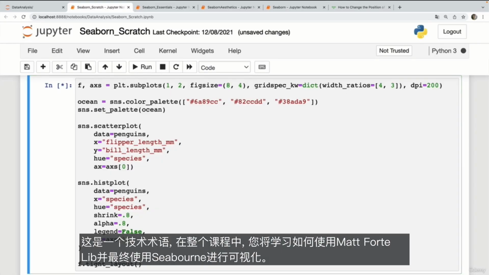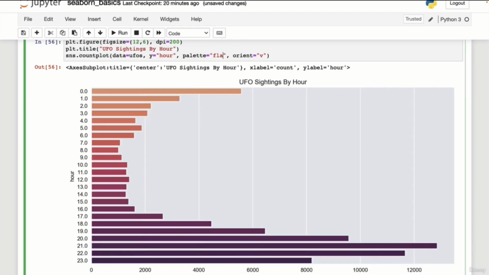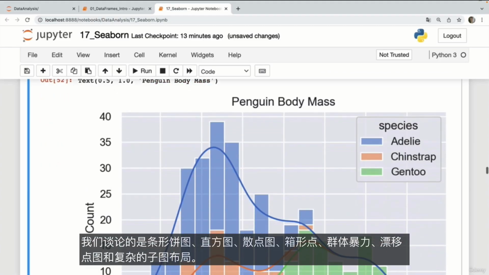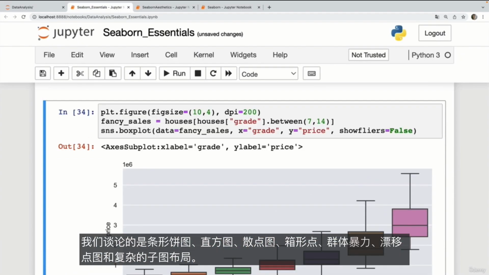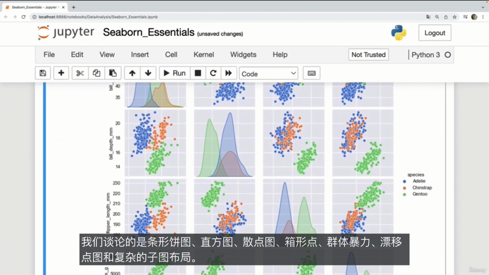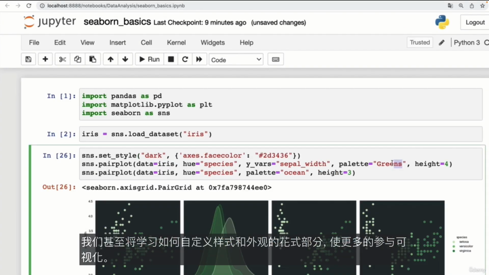And throughout the course, you'll learn how to make visualizations with Matplotlib and eventually with Seaborn. We're talking line, bar, pie charts, histograms, scatter plots, box plots, swarm, violin, strip, point plots, and complex subplot layouts. We'll even learn how to customize the styles and appearance of our fancy plots to make more engaging visualizations.